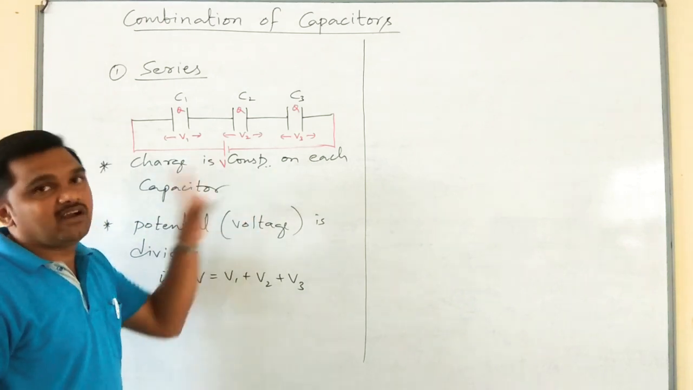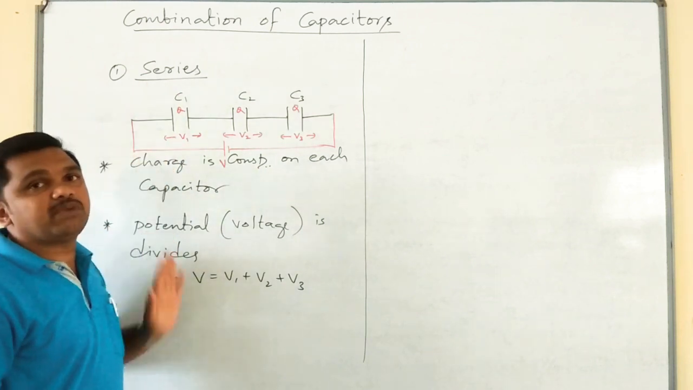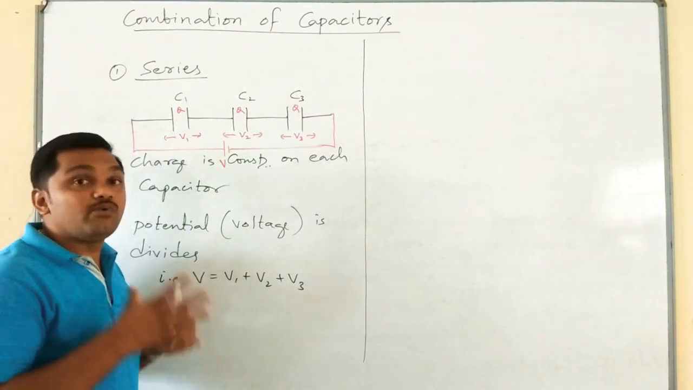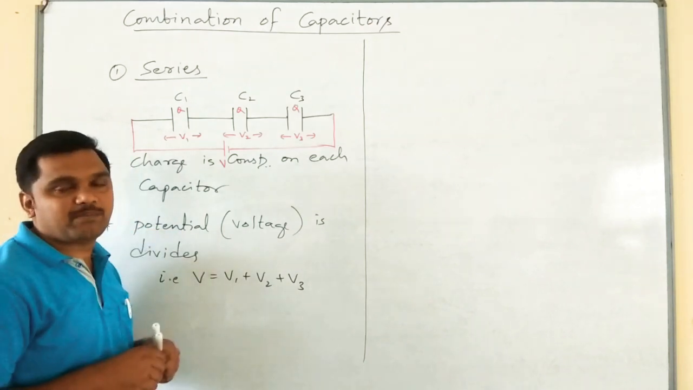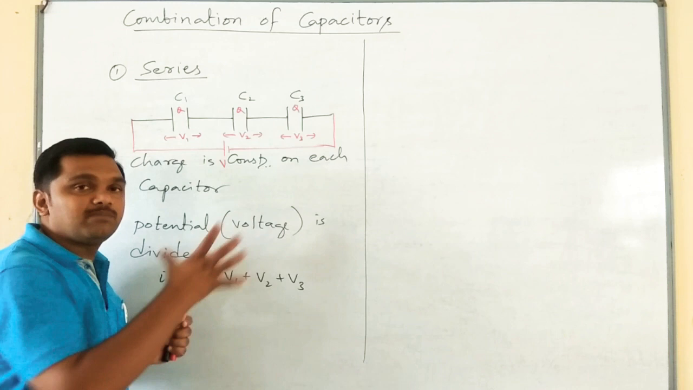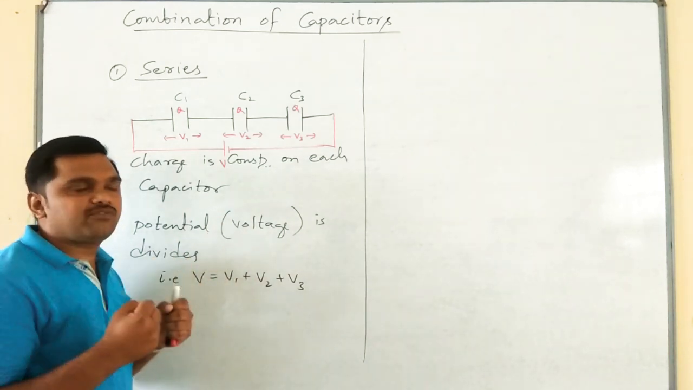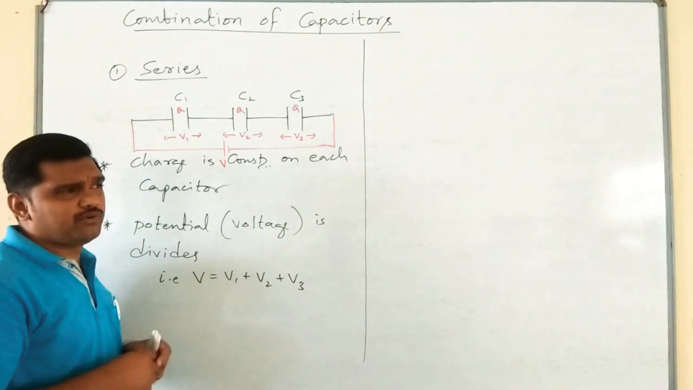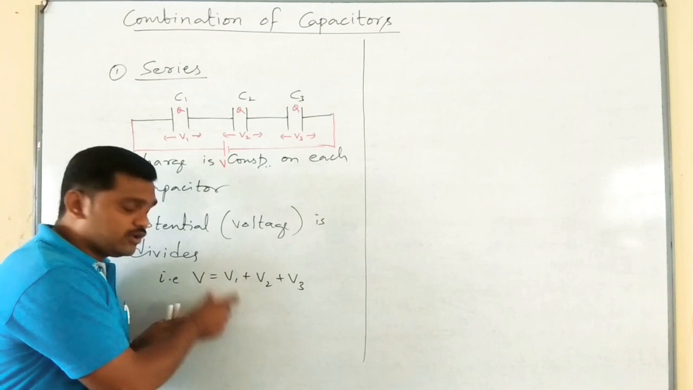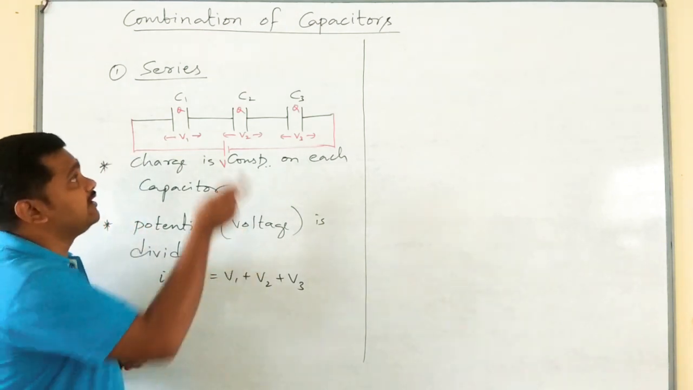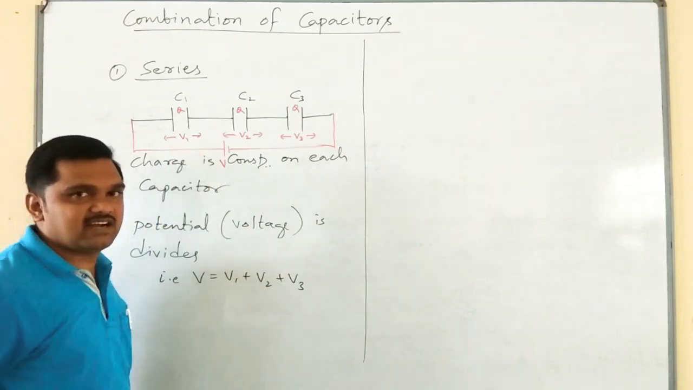So this combination is also called potential divider combination. Moreover, this series combination is well preferred whenever we desire a small value of capacitance from the available values of capacitances. For example, if I have 4 microfarad capacitors and I need a 2 microfarad capacitor, then I will go for this series combination. How? Let us discuss it later.